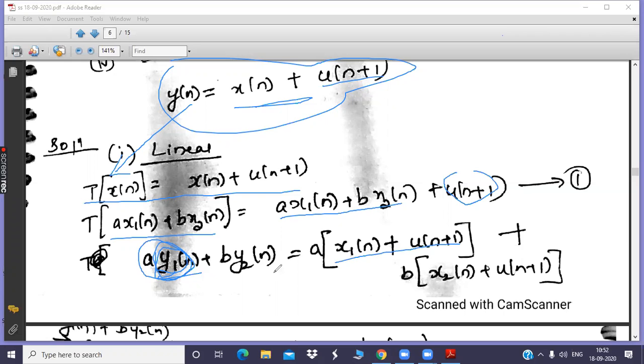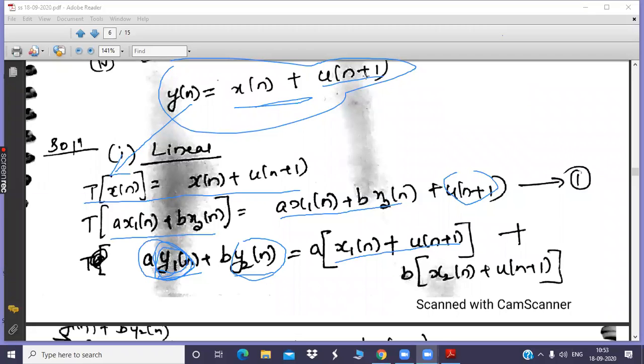Similarly, y2 of n is the second output that is corresponding to x2 of n alone. So b is a constant which is taken out here. So b into y2 of n can be written as x2 of n plus u of n plus 1. So this is the equation for weighted sum of output. So you have two equations as of now. One is output corresponding to the weighted sum of input, that is equation number 1, and second one is the weighted sum of output a y1 of n plus b y2 of n, and you need to check these two outputs.